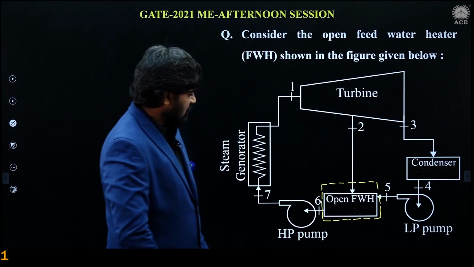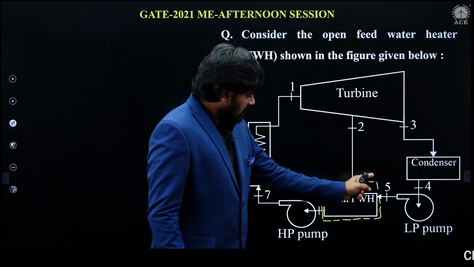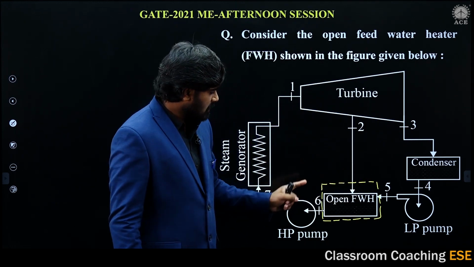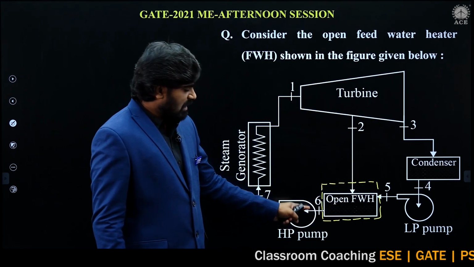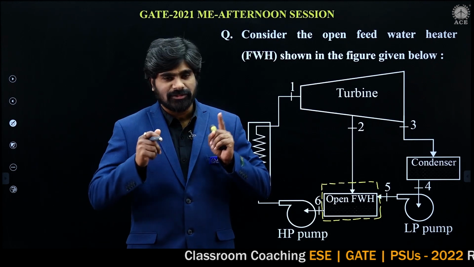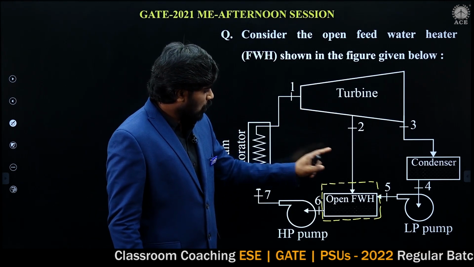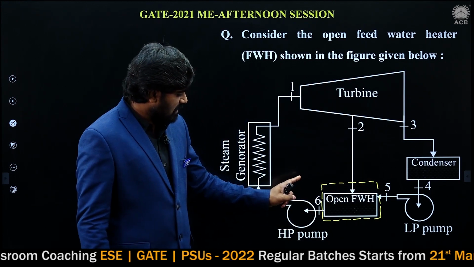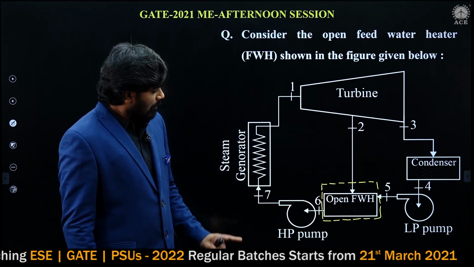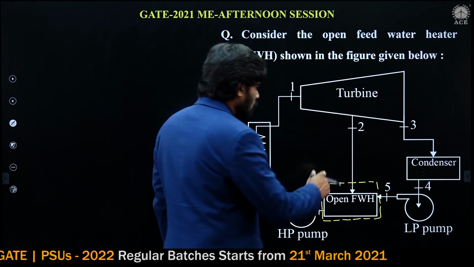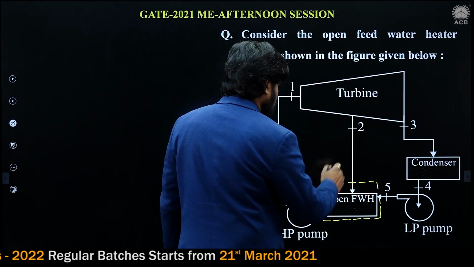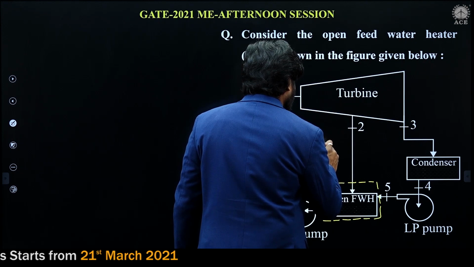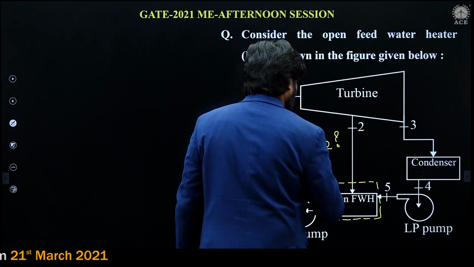For the analysis of this problem, let us consider the open feed water heater as a system, because at different locations of the open feed water heater, enthalpies are given. At section 2, enthalpy is given. Section 5, enthalpy is given. Section 6 also, enthalpy is given. But the mass flow rate of steam at section 2 is to be calculated.